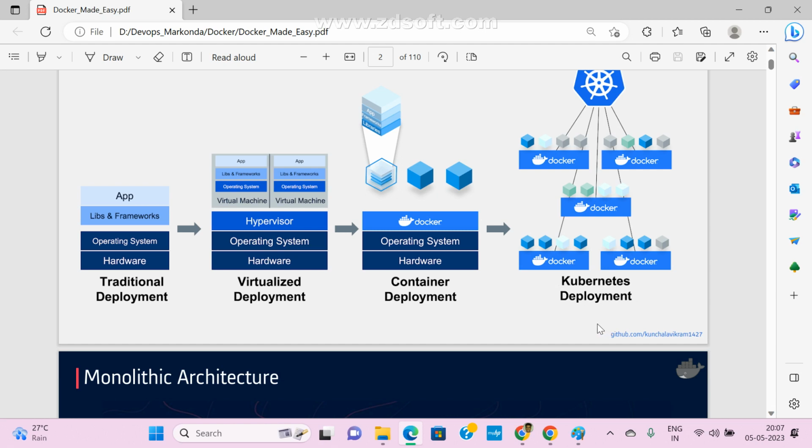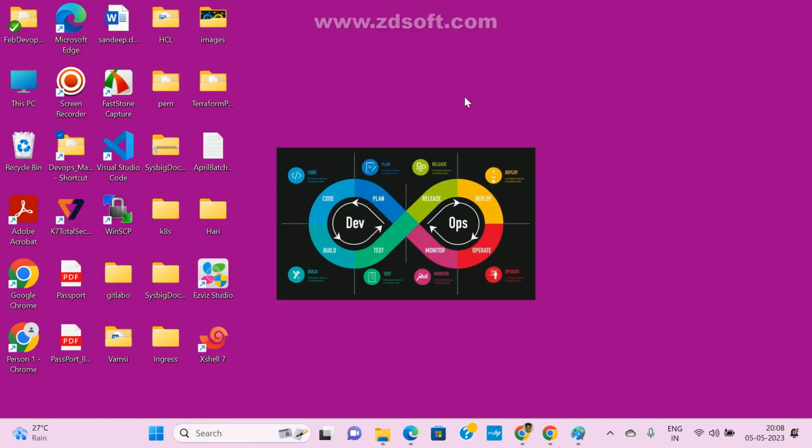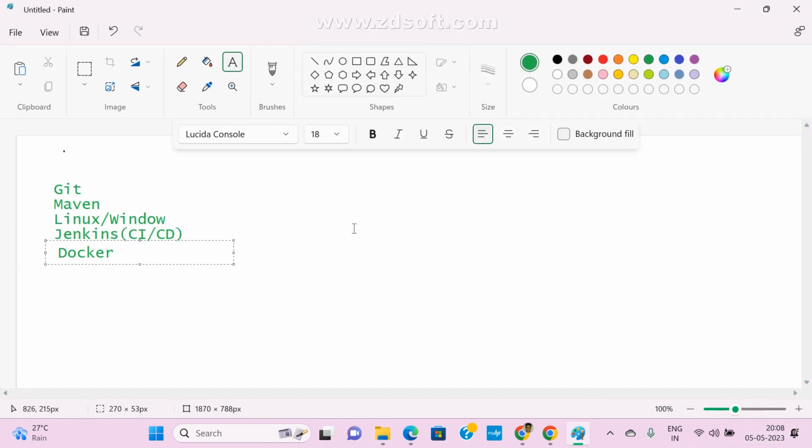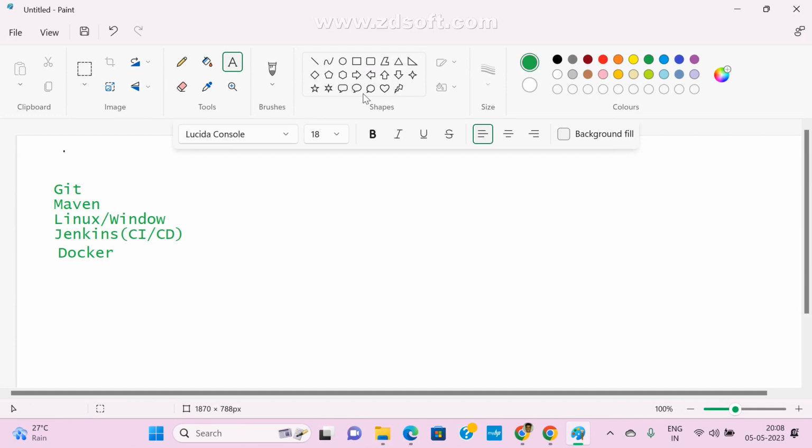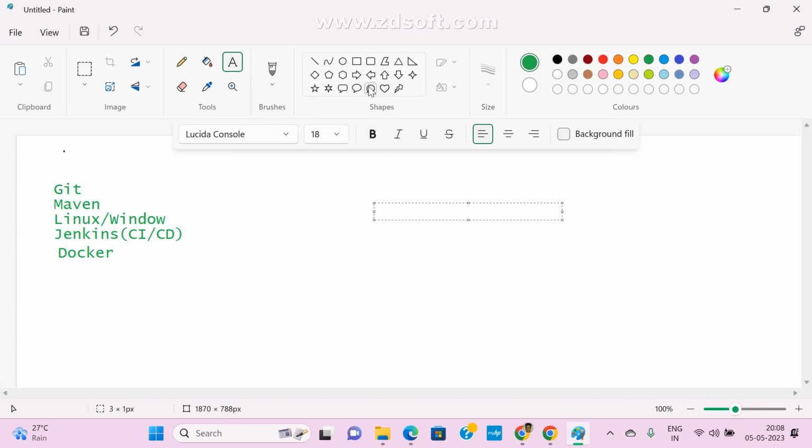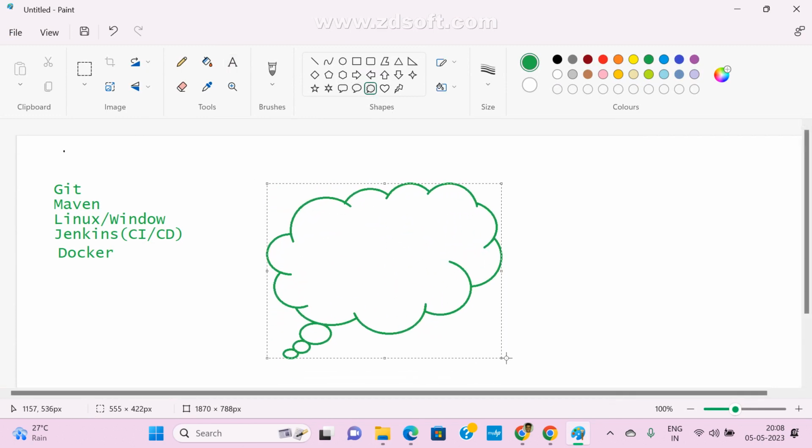So all our purpose is the same only. But why? What type of deployment strategy were they following in earlier days? If you go back 10 years, what type of deployment strategy were they following? And currently, which type of deployment strategy are we following? Now see here, this is the traditional deployment. Traditional deployment means, for example, if you go at least 15 to 20 years back, for example, I have an operating system. Just assume this is my operating system.